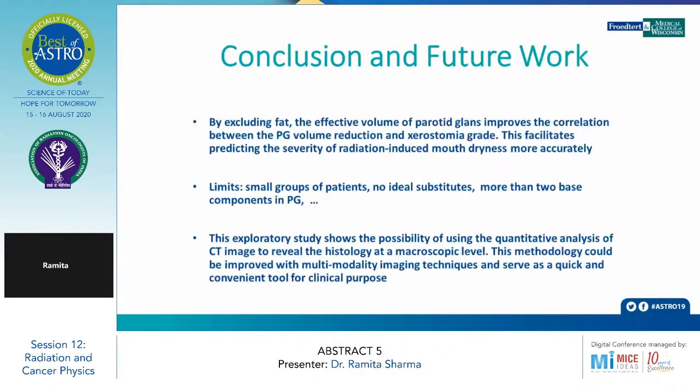So in conclusion, by excluding the fat, they have given a method to find out the effective volume of the parotid glands, which will improve the correlation between the parotid gland volume reduction and xerostomia grade. This facilitates predicting the severity of the radiation-induced injury to the parotid glands.